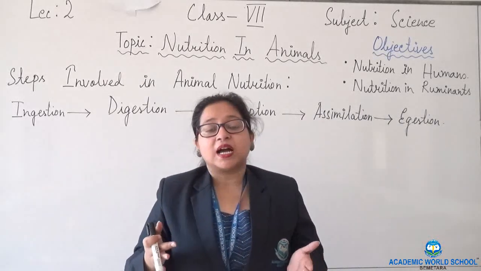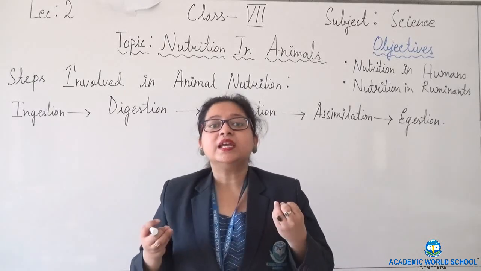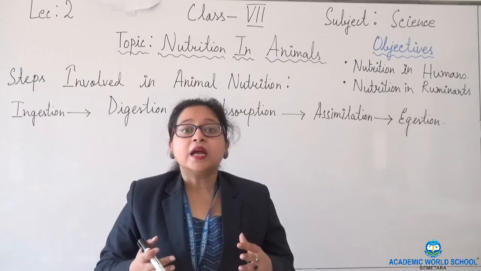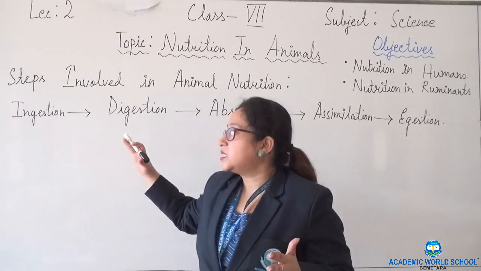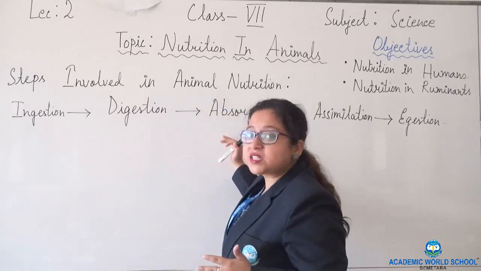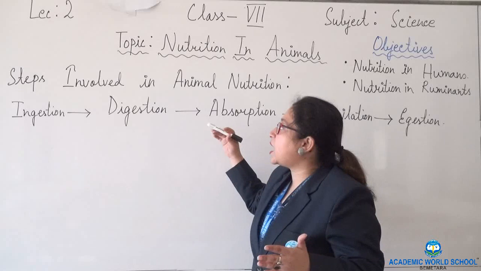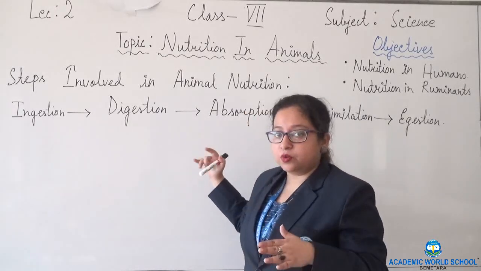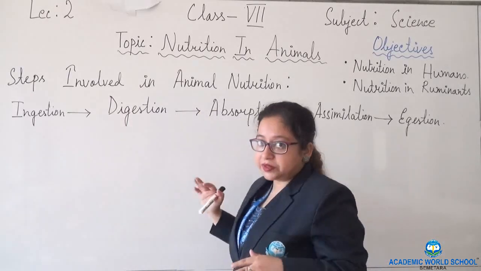In the last lecture, we saw nutrition in a single cellular organism, the amoeba. In single cellular organisms also, these 5 steps are involved, and they come one after another. It's not that after digestion there is assimilation and then absorption. No, these 5 steps come one after another.